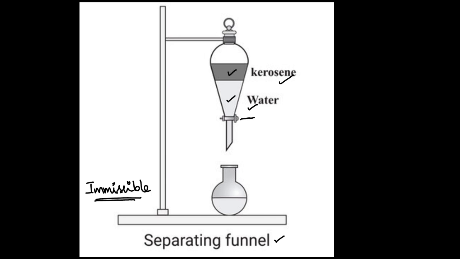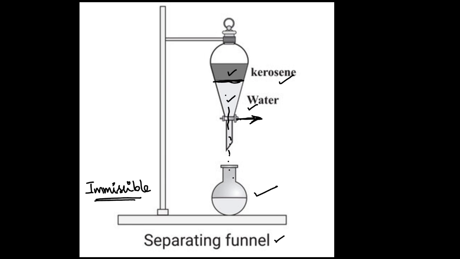stopcock. If we open this, then the bottom liquid comes and is collected in this beaker. So after settling like this, if kerosene and water are separated like this, you have to open the stopcock so that the liquid here comes down and is collected in this beaker, and you have to be very careful.